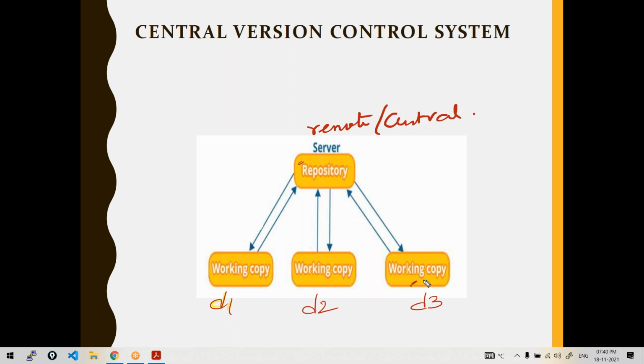So let's suppose this is my workstation. I'll connect to this remote server, get the changes to my local computer, make the changes here and put the changes back. So this is how centralized version control systems work. Simple. So we need to just connect to the remote server. Any files we need to modify, we'll get to our local computer, make the changes and put it back. So that's how it works.